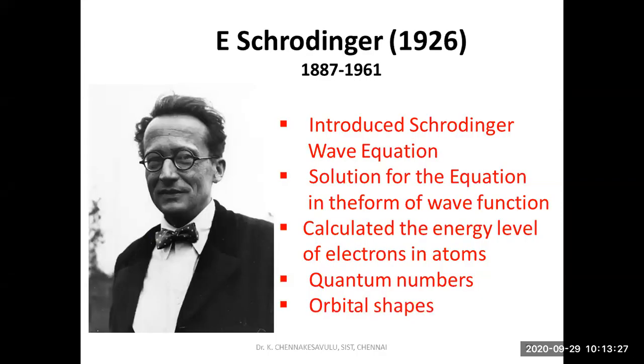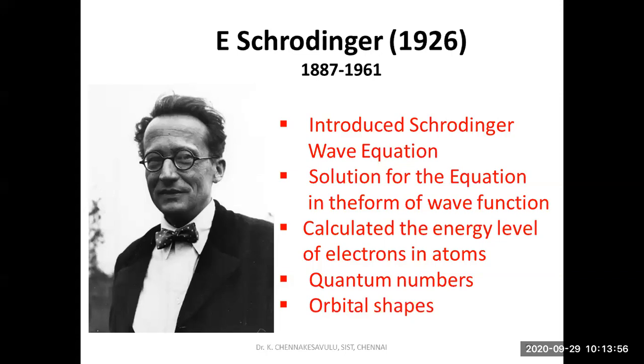And if you come to Erwin Schrodinger in 1926, he considered de Broglie's hypothesis, the wave nature and particle nature of the electron, and he introduced a mathematical partial differential equation that is known as the Schrodinger equation. The solution for this Schrodinger wave equation is in the form of a wave function.